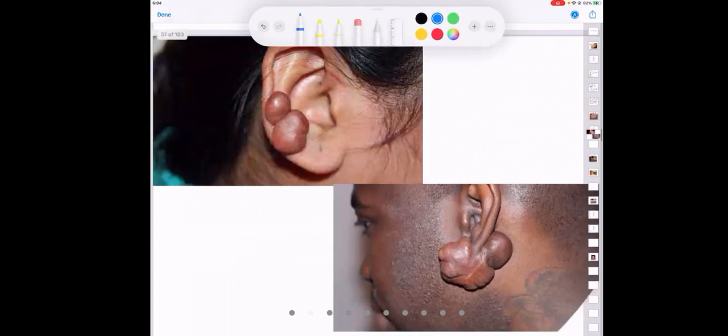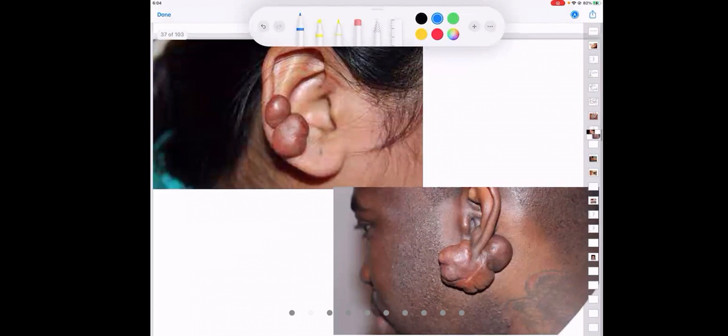Finally, what is the treatment of keloids? So now, these are again common cases for exams. Where is the keloid formation, sir? Here. What is the scar in which the keloid did form? Ear piercing.